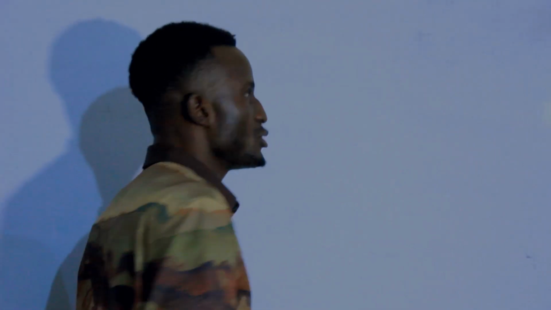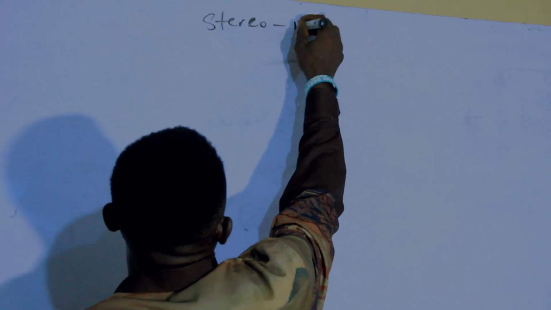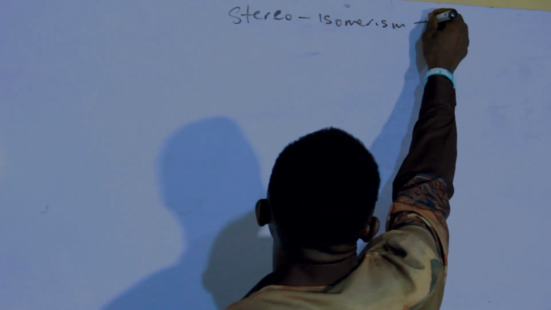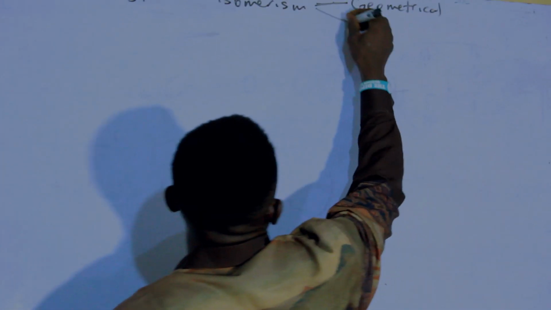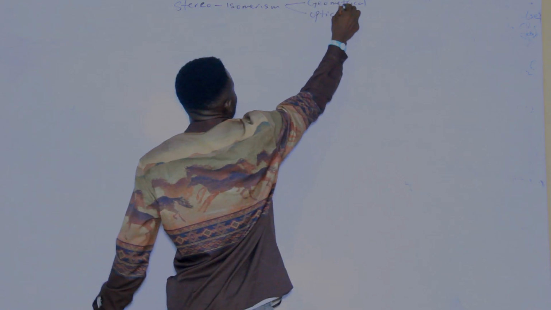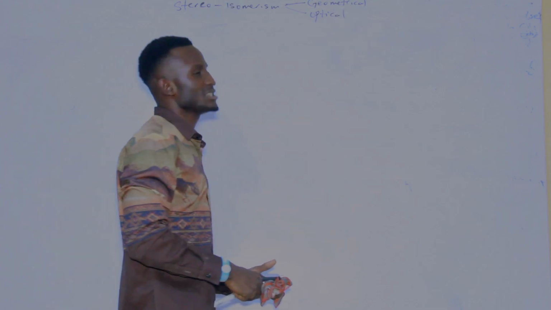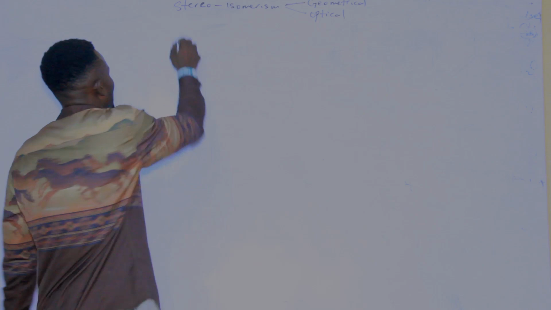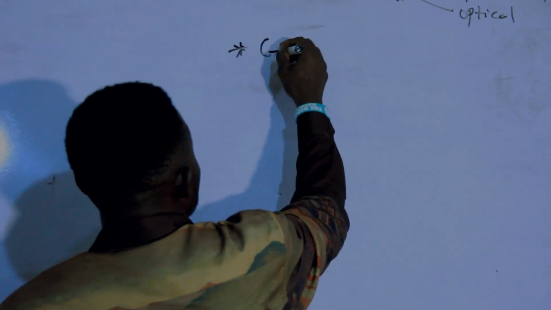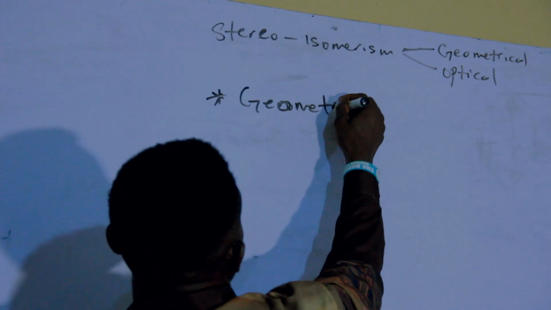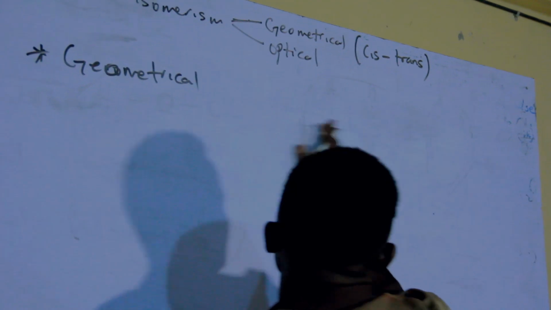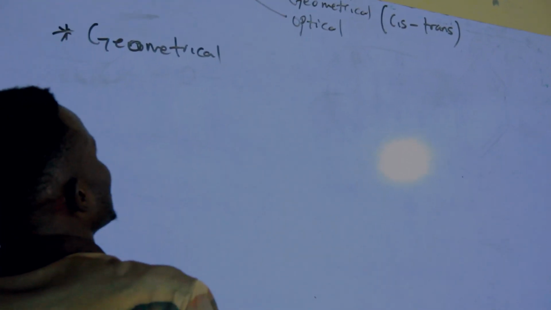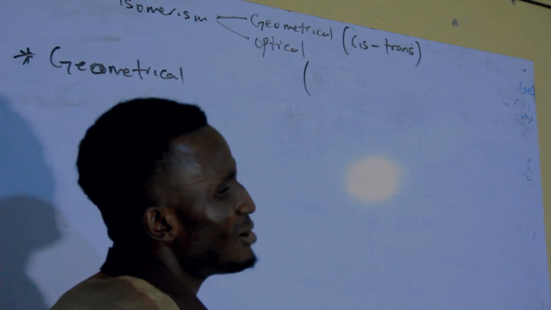That is stereoisomerism. Don't forget that I told you stereoisomerism is divided into the geometrical isomerism and the optical isomerism. Let me firstly define the geometrical isomerism. The geometrical isomerism, as the name implies, can also be known as cis-trans isomerism.